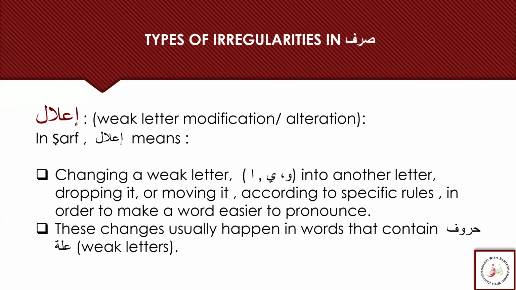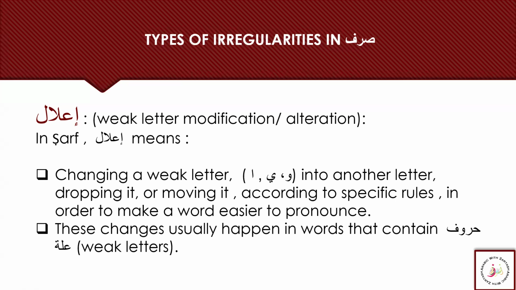When we change the weak letters waw, ya, and alif into another letter, the changes can be dropping it or moving it to the next letter. There are many rules we need to learn about this Misal to make words easier to pronounce, because sometimes we see combinations that are difficult to pronounce when there is an irregularity concerned with waw or ya.